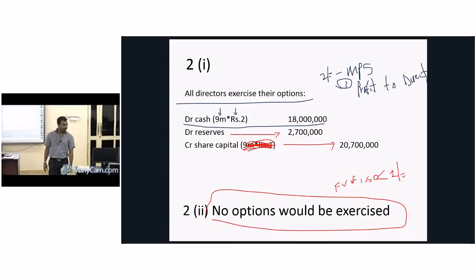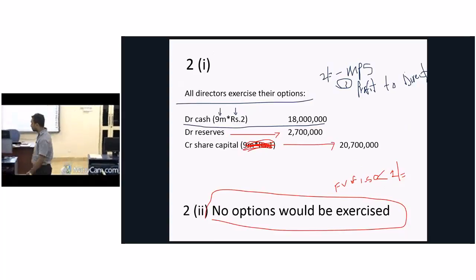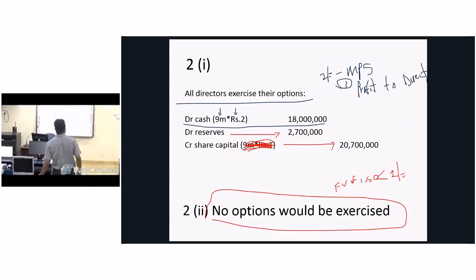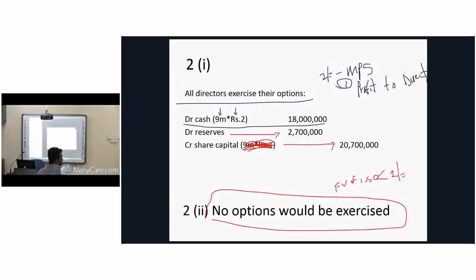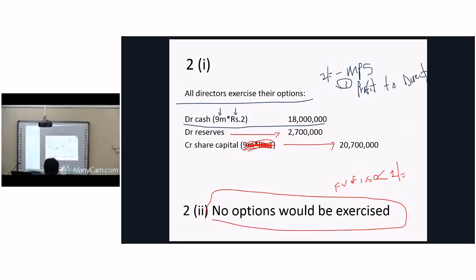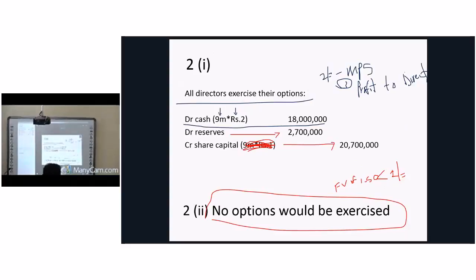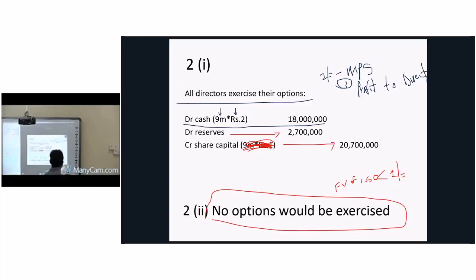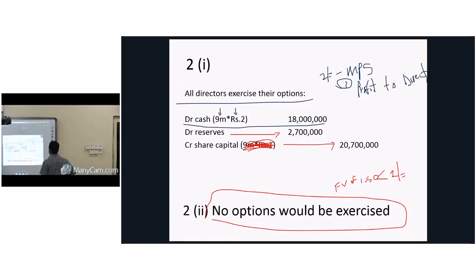Look at the way. Why? Already you have accounted for fair value of the option as 30 cents. But finally the market price of a share is 5, but you sold it for 2. Then your cost is 18 million. You collect cash and everything should be recognized as part of share capital. That's the part 2 answer.